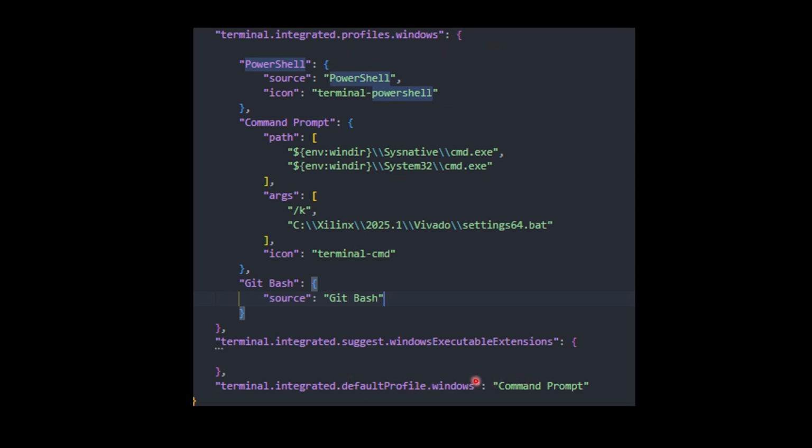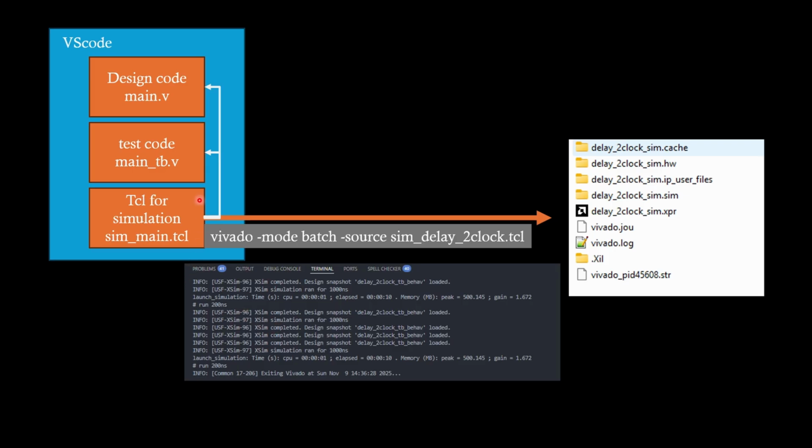PowerShell is the default terminal in VS Code, but you can also change to command prompt. This is quite interesting. In VS Code, you can create a folder that includes a design code, a test code (the main_tb test bench), and also a TCL script for simulation. I think the TCL here is like a batch file or a makefile or YAML, something like that. If you successfully run the TCL file, then you see these in the terminal, and it's going to create this file inside a dedicated folder that we set in the TCL.